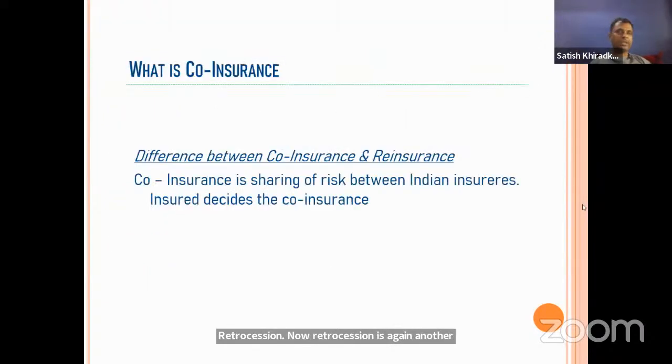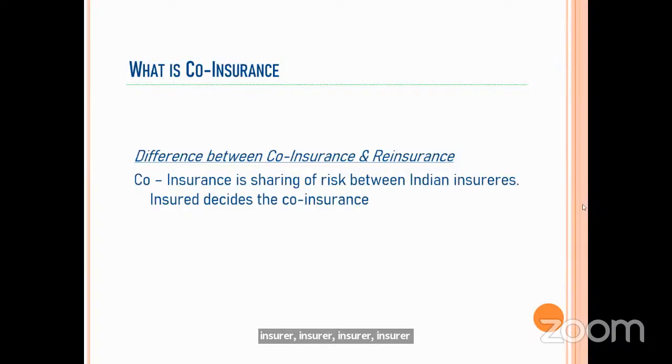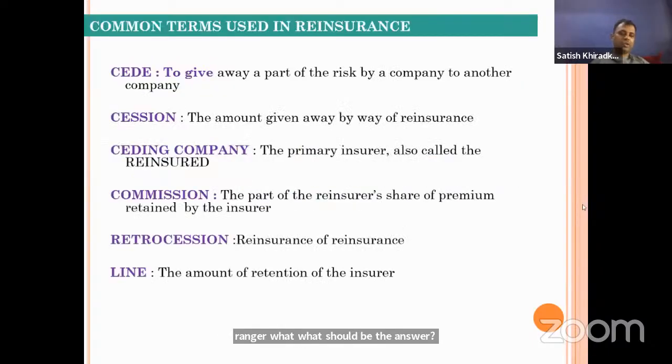There can be a question in examination: which of the following are the parties in the retrocession? Insured and insurer, insurer and insurer, insurer and reinsurer, reinsurer and reinsurer. What should be the answer? Reinsurer and reinsurer, these two parties are there. This clearly defines that retrocession is nothing but reinsurance of reinsurance. Like reinsurance is the insurance of insurance, likewise retrocession is reinsurance of reinsurance.